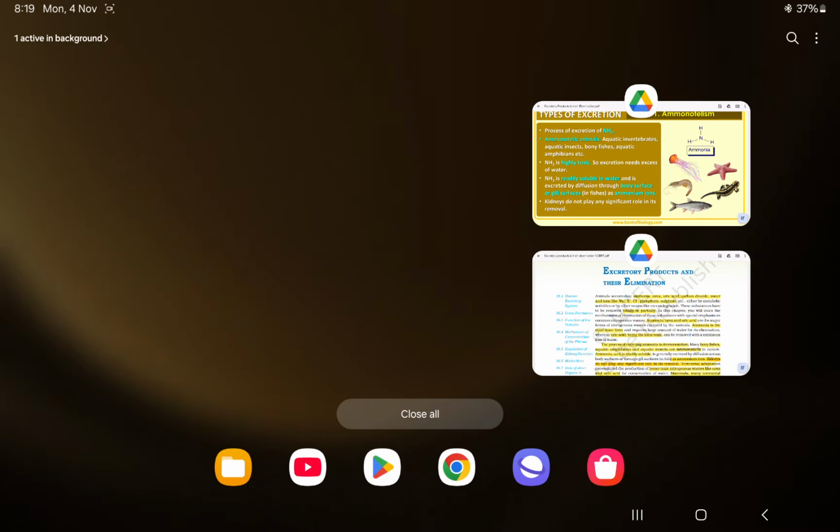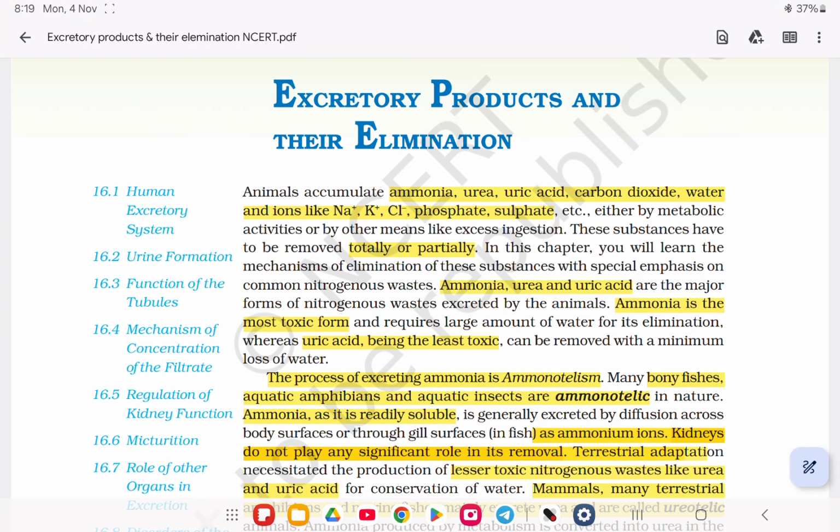Now coming to your NCERT, let's see what NCERT says. Animals accumulate ammonia, urea, uric acid, carbon dioxide, water and ions like sodium, calcium, potassium, phosphate, sulfate, etc. either by metabolic activities or by other means like excess ingestion. These substances should be removed from a body either totally or partially. In this chapter, we are going to cover actually how the elimination occurs from our bodies.